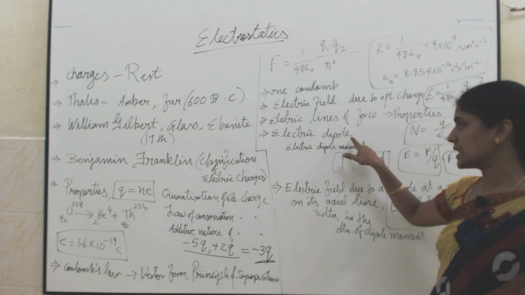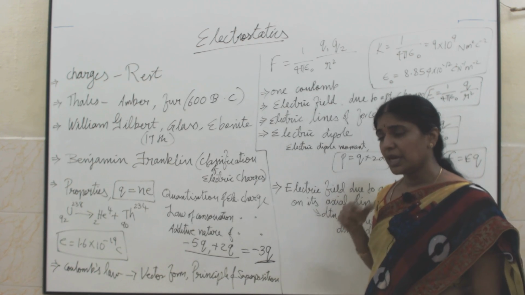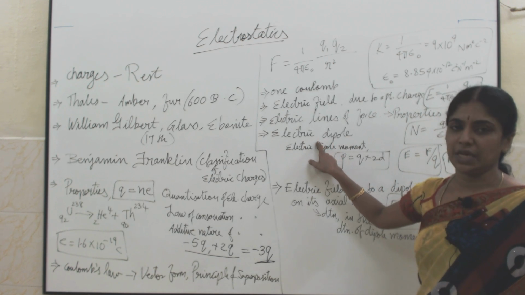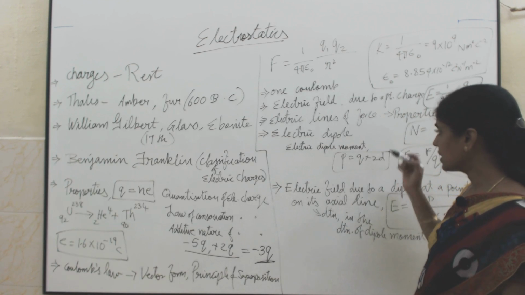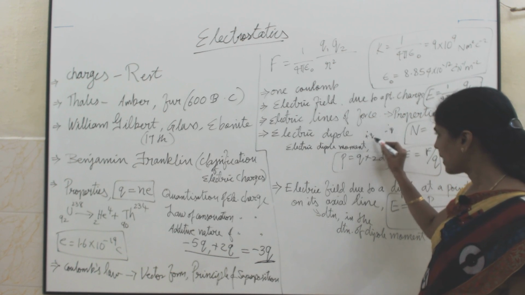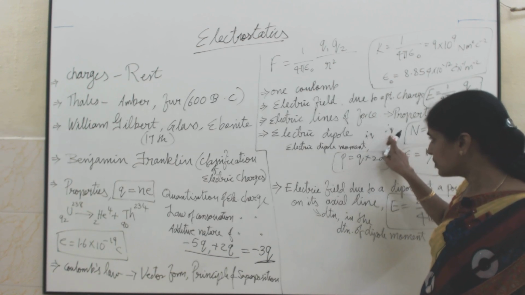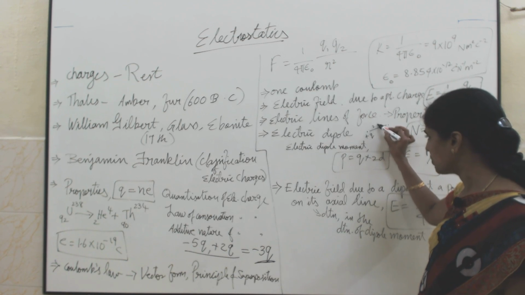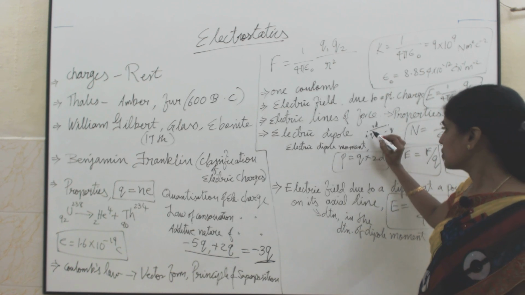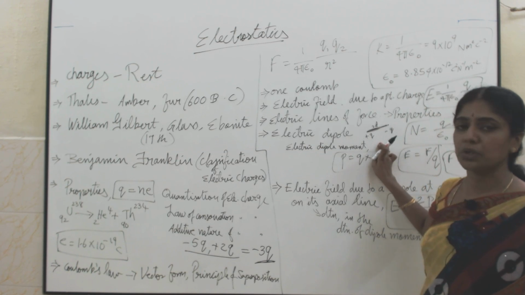Then we will go for the electric dipole. What is a dipole? It is nothing but two equal and opposite charges separated by a very small distance. Here I have one charge plus q, here I have another charge minus q. So the magnitude is the same, but these two charges are opposite. The distance between them is very small. This constitution is what we call a dipole.